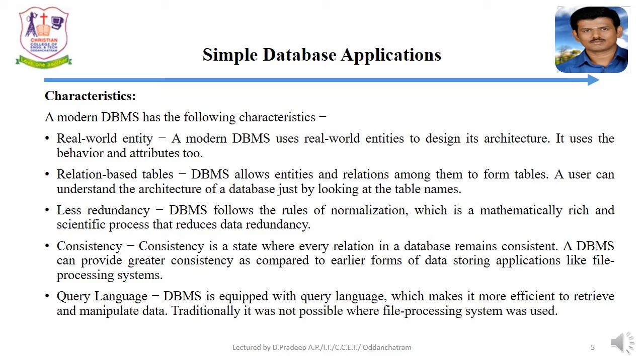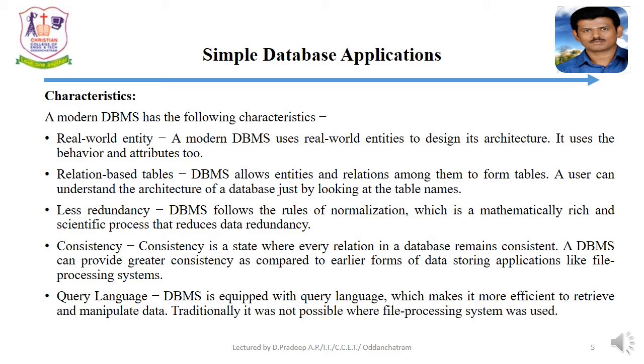Next, less redundancy. Databases follow the rules of normalization, which is a mathematically rich and scientific process that reduces data redundancy. That means reducing data duplication. Next, consistency. Consistency is a state wherein relations in a database remain constant. A database can provide greater consistency as compared to the earlier form of data storing applications like file processing system.